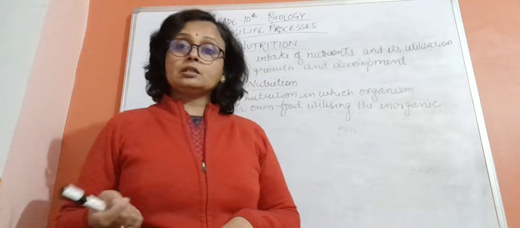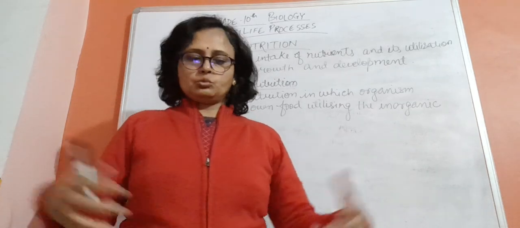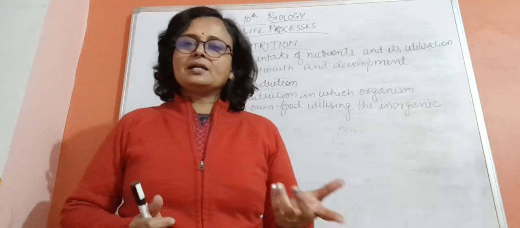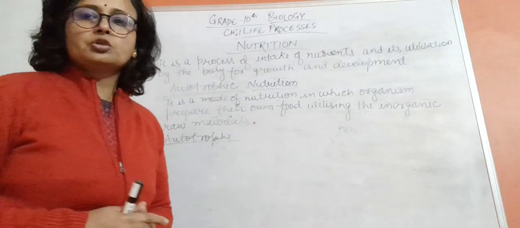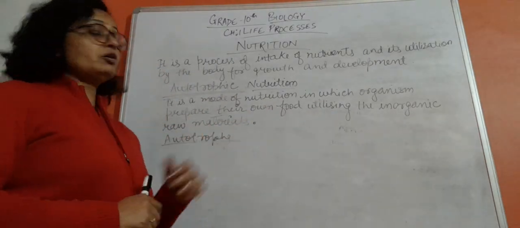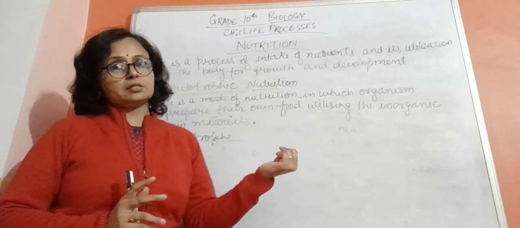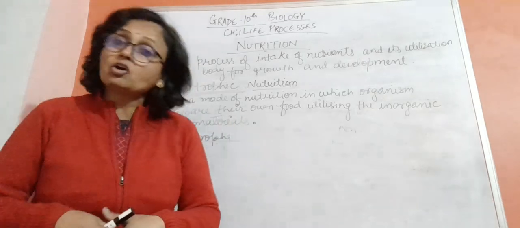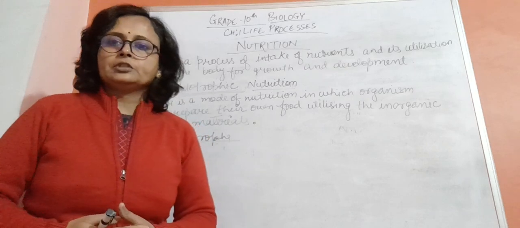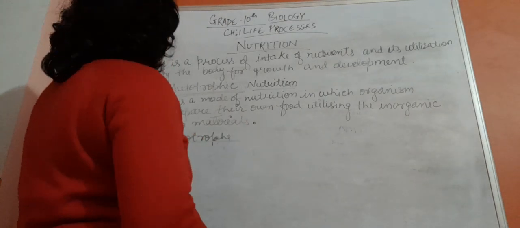The difference is that they prepare their own food inside their body, but we don't. We need a cooktop and a vessel, and only in the vessel can we cook. But green plants do it inside their body. This is the difference between autotrophs and heterotrophs. So by utilizing the inorganic raw materials, which are in the surroundings, they prepare the organic food. They took inorganic things and made organic food. That is the autotrophic mode of nutrition.